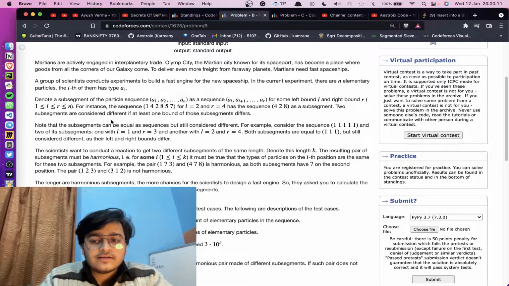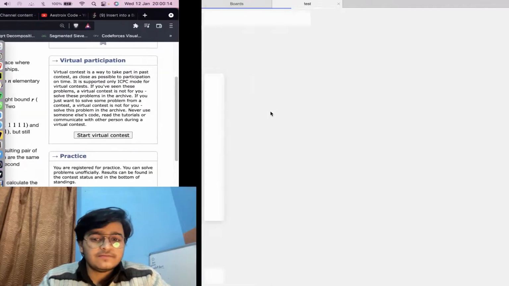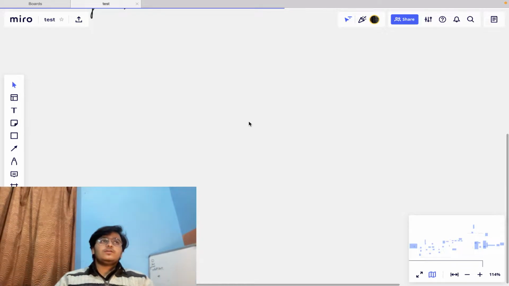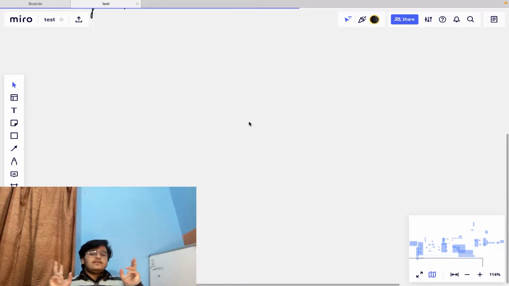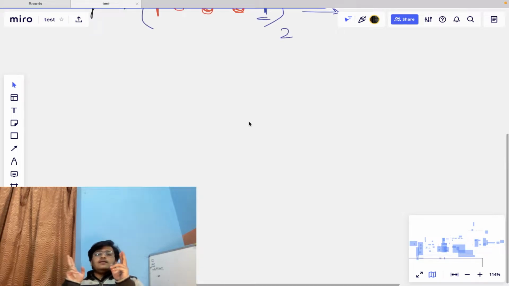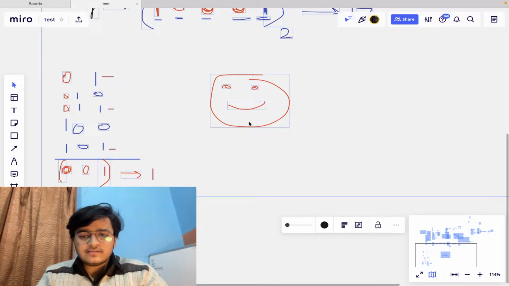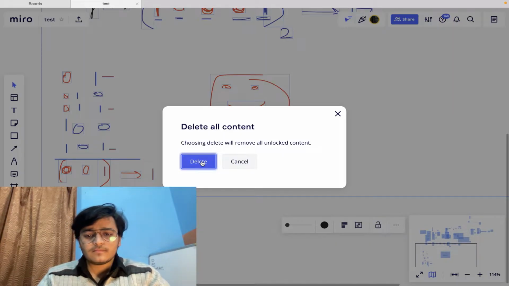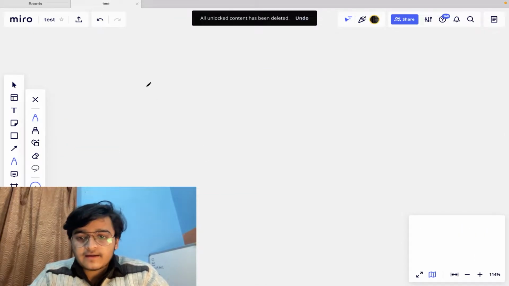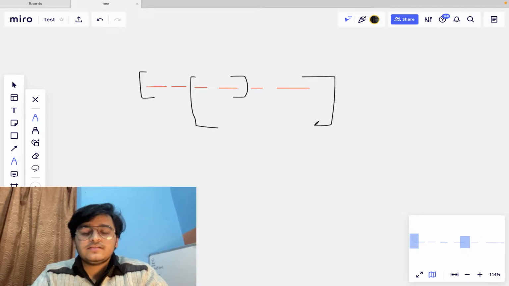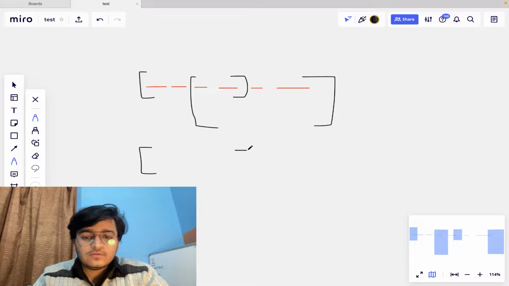Two subsegments are considered different if at least one bound of those subsegments differs. What it's trying to say is we are taking a subsegment of an array, and two subsegments differ from each other if either l or r is different. So suppose we have n integers, and we have taken one subsegment from here to here, and another subsegment from here to here. These are different subsegments.